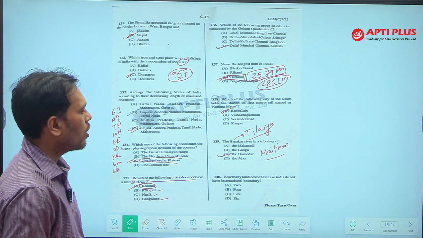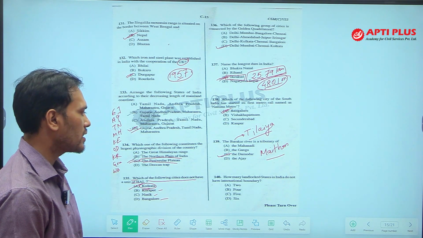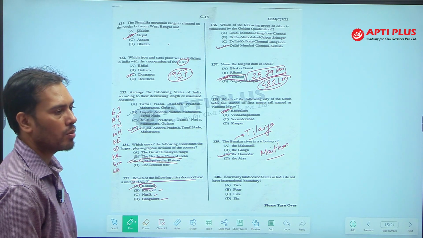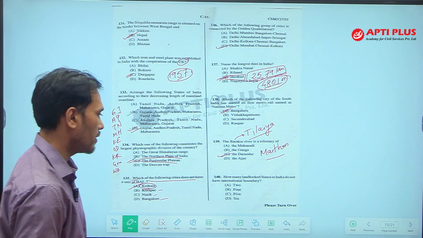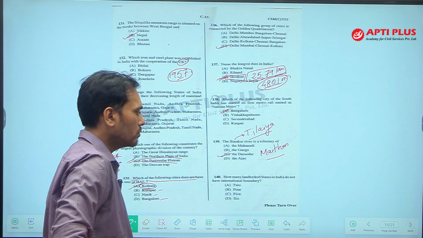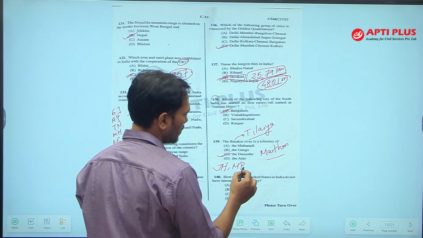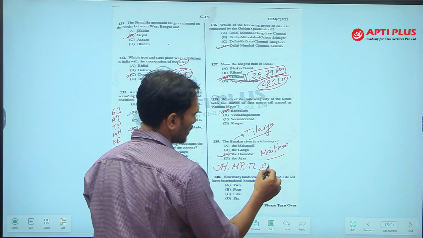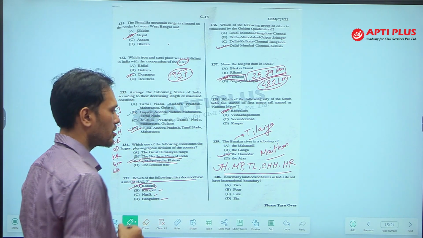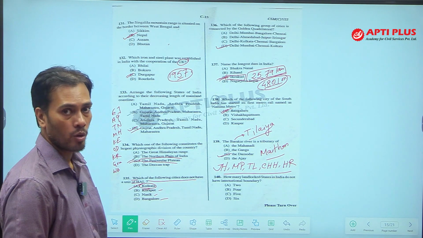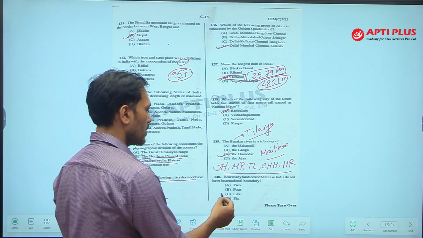Next, how many landlocked states in India do not have an international boundary? So, how many states are there which neither have an international border nor a coastline? Landlocked means not having a coastline. So, if you see Jharkhand, MP, Telangana, Chhattisgarh and Haryana, these are the 5 states. They do not touch any international border, nor do they have any coastline. So, the answer of this question is 5.